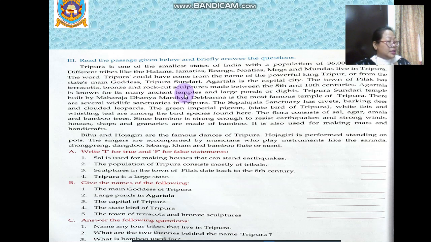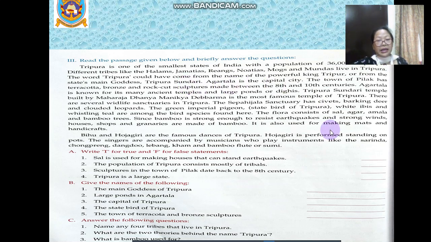Then number C, name any 4 tribes that live in Tripura. So you can give any 4 from here. What are the 2 theories behind the name of Tripura? It says it might have come from the name of the powerful king Tripur or from the state's main goddess Tripura Sundari. These could be the 2 main sources of Tripura's name.